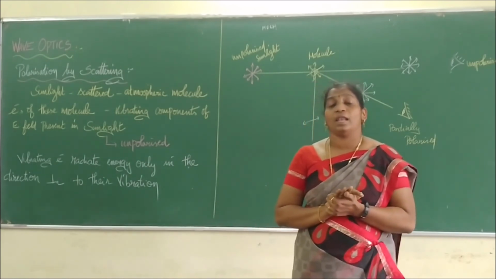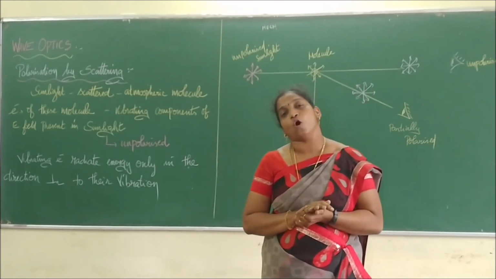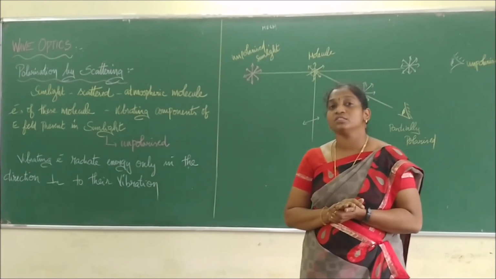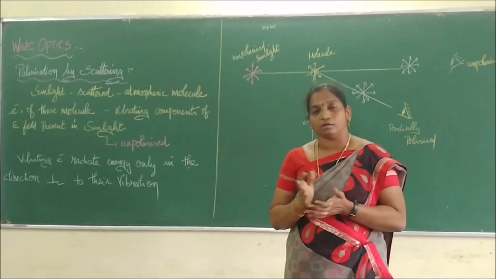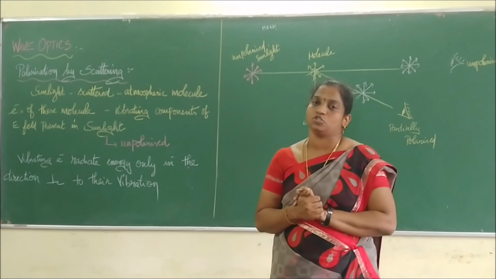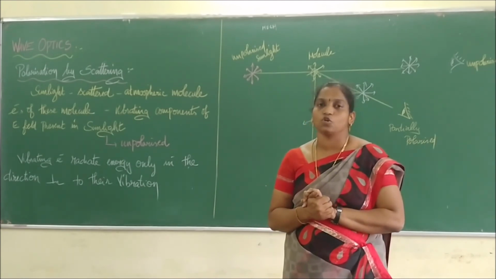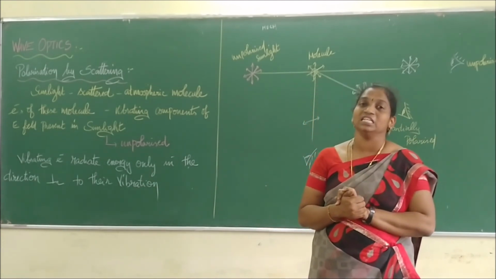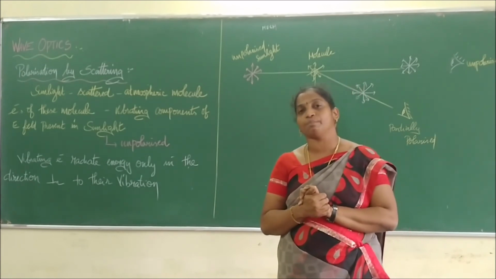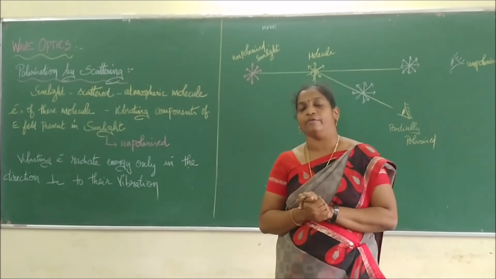Now we are moving into the last part of the lesson, which is called optical instruments. We are going to study the telescope, spectrometer and so on. The microscope and telescope: how they can be viewed through, and what conditions are to be given. Now we go to the next part, optical instruments, in our next video.